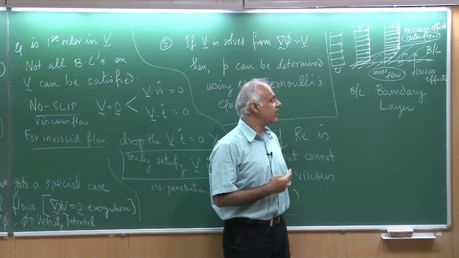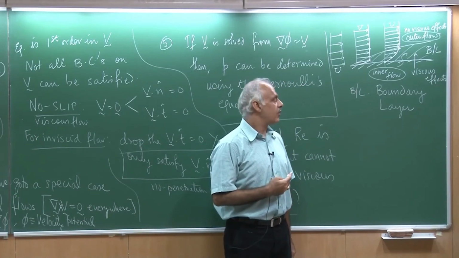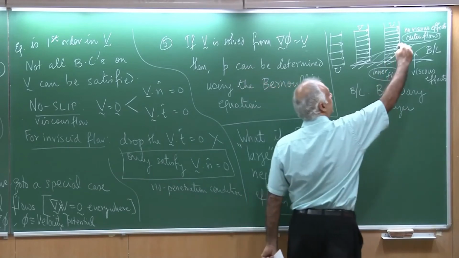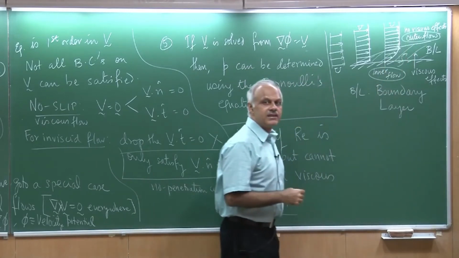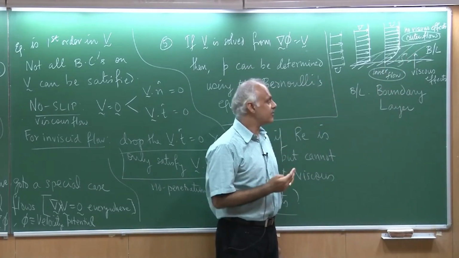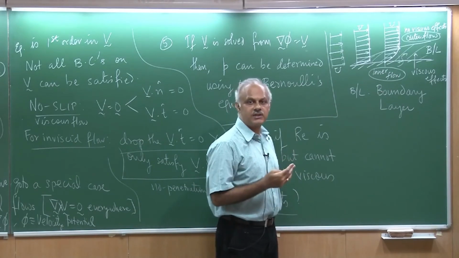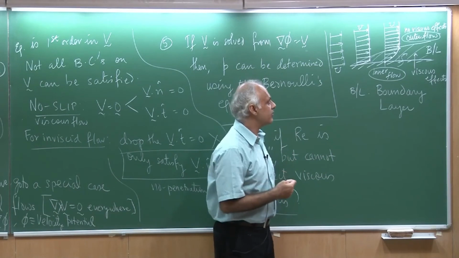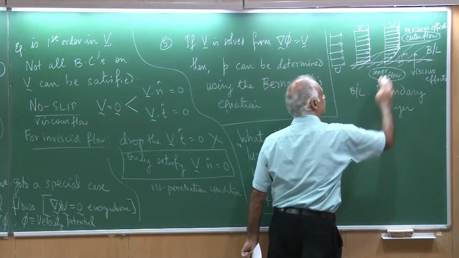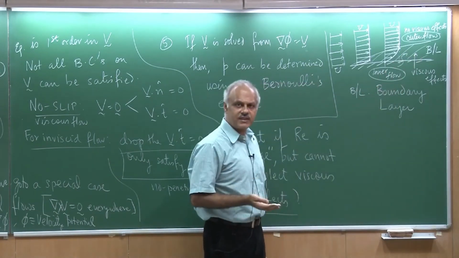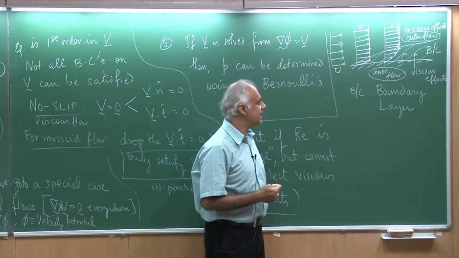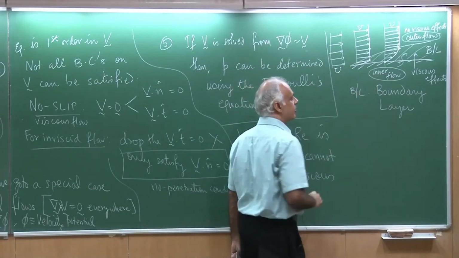When we have second order differential equations, what is being said is that when you go away from the wall, they become first order. That is the name given to the mathematical solution as the outer solution, and we are simply calling it outer flow. And here they stay second order because the viscous effects are important, so that term is retained, and we call this the inner flow.